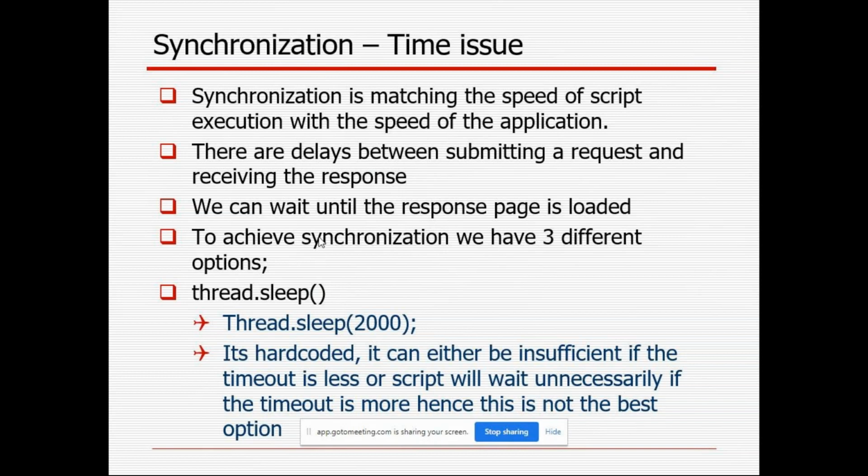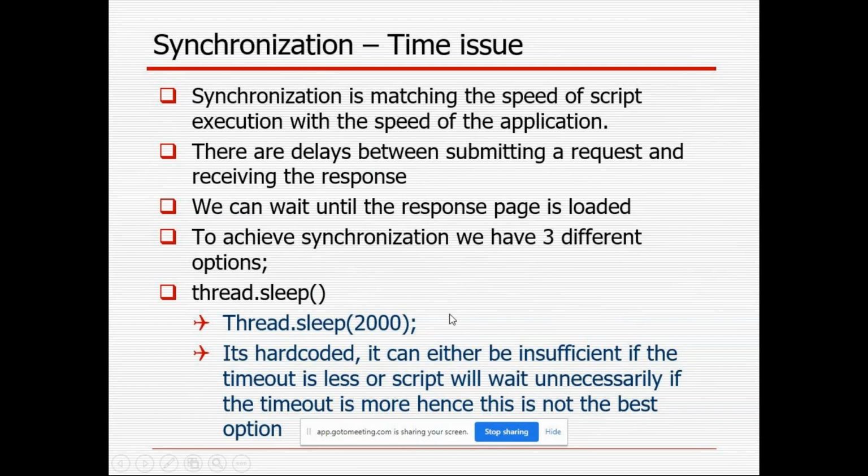So manually, the time the browser takes to respond to our actions, the speed of the application execution, that thing we have to cover or mention in our script.